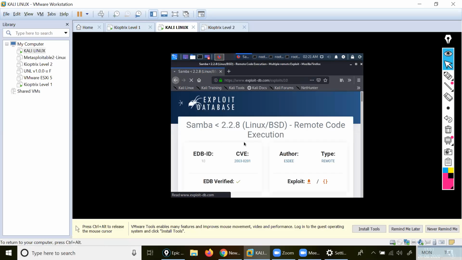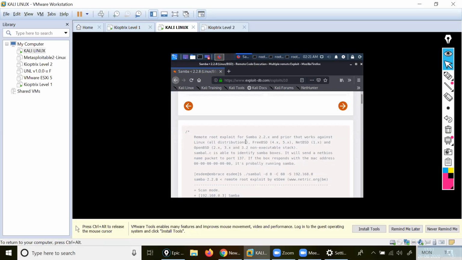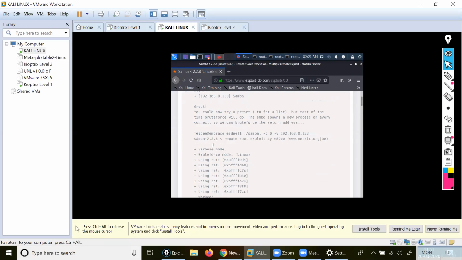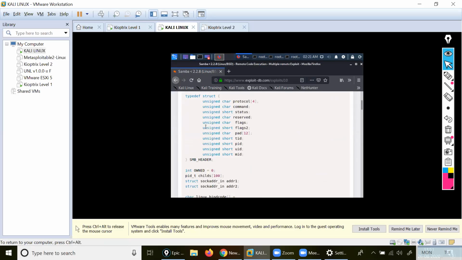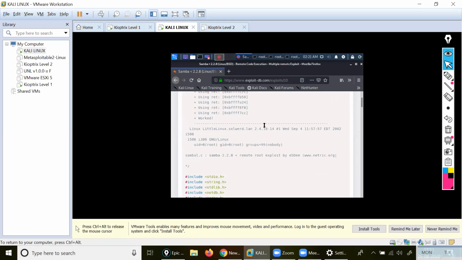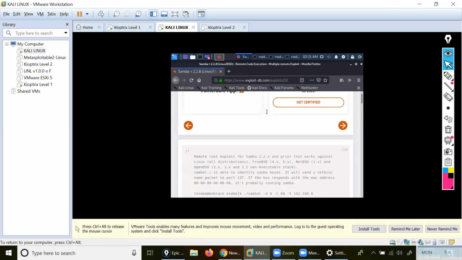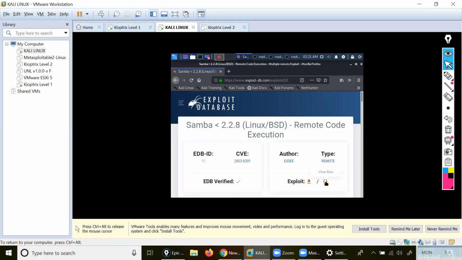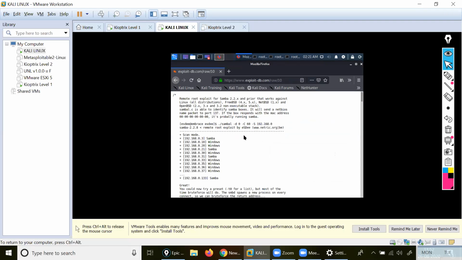See here, this is the complete information. This is the programming language, C programming, and this is the SMB program. I will copy it, so click on view raw.